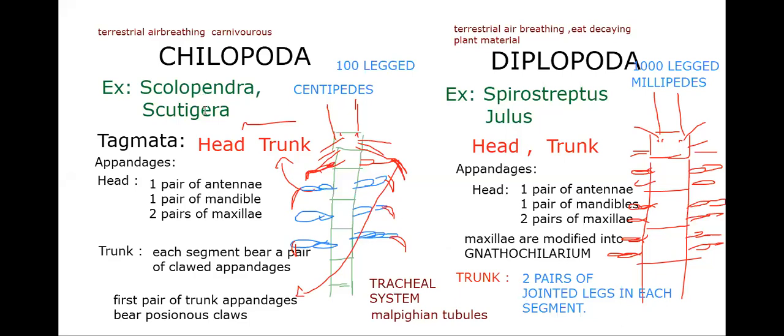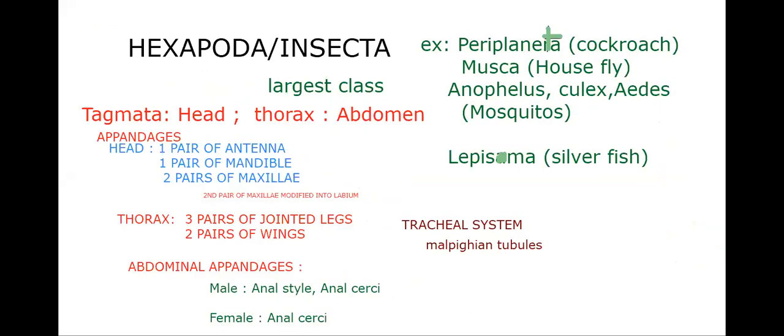Example for chilopoda: Scolopendra, Scutigera. Diplopoda: Spirostreptus and Julus. Finally, Hexapoda, class Insecta. If you remember the cockroach, which we are going to learn in future, some of it we already completed earlier. I have to revise it again, but no matter, when you learn the cockroach, this is going to be simple.